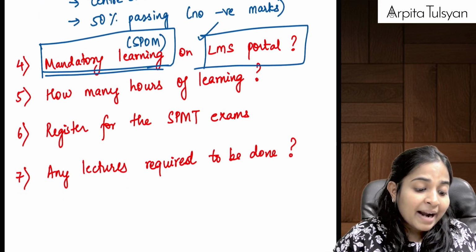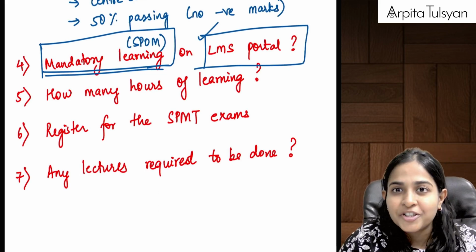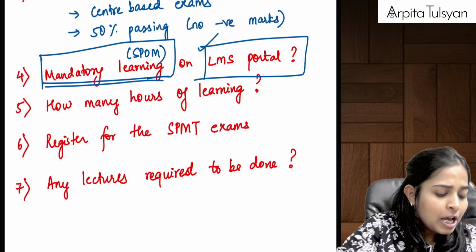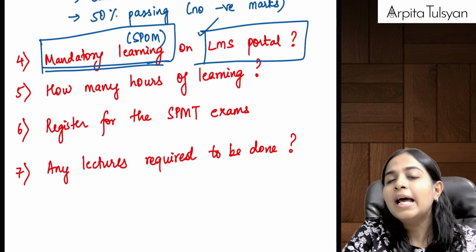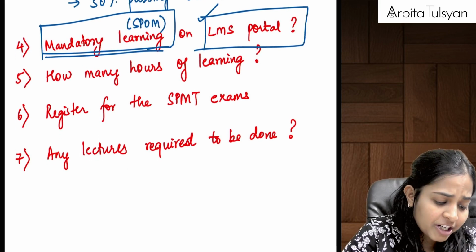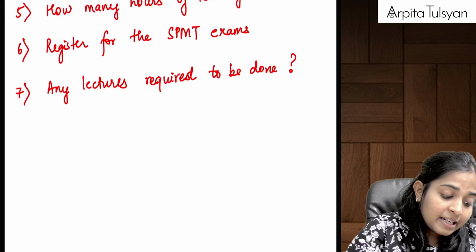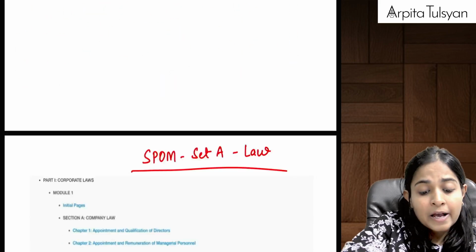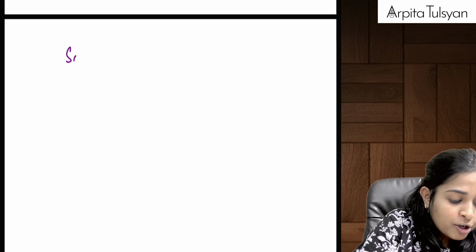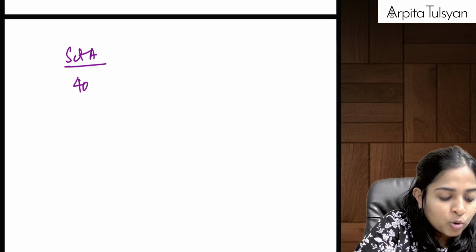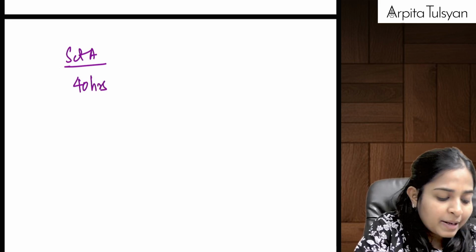Ma'am, how much time is the mandatory learning, and is it chargeable or free? The mandatory learning which you have to complete on the ICAI LMS portal is completely free. They are not charging any fees for that. But for set A, you are required to cover approximately 40 hours.